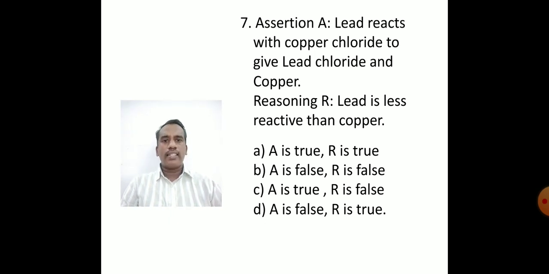Let us check option A. A is true, R is true, meaning the assertion is true and the reasoning is true. We don't find the reasoning is true. Option B. A is false, R is false. Here they say both are false, but we know the assertion is true and the reasoning is false. Hence we can say option C is the correct answer.